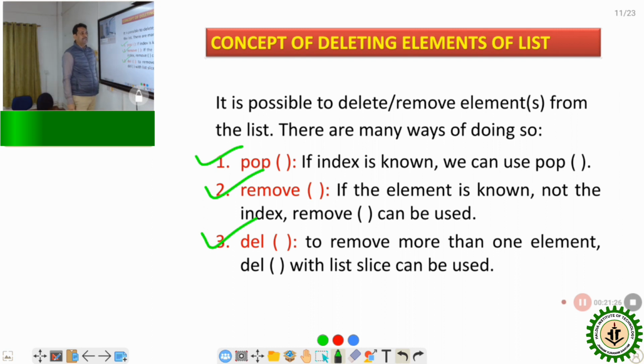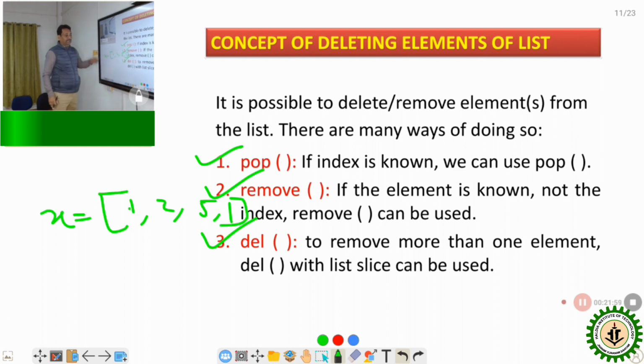Similarly, with the remove function, if the element is known, not the index, just use the remove function. So the remove function is more applicable. Next is the del function, when we want to delete elements. To remove more than one element, for example, suppose x is a list 1, 2, 5, 1, and one element repeats here. In that particular case, you use the del function. How it works, I will discuss in the next slide. Okay.